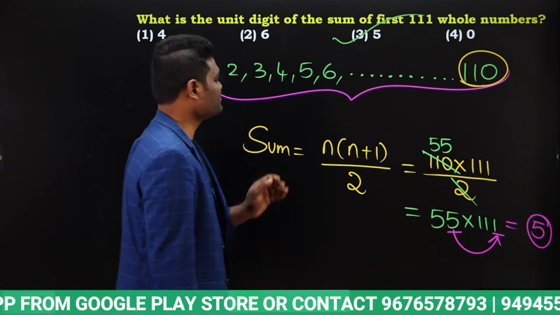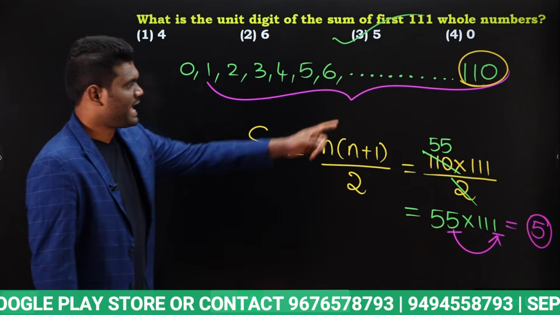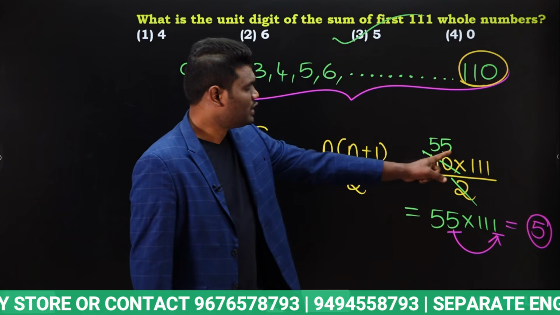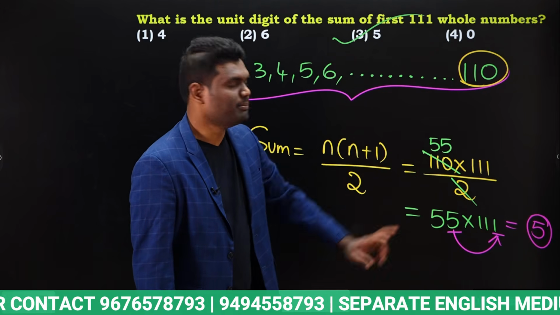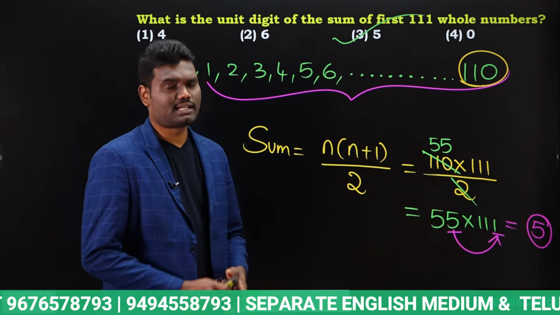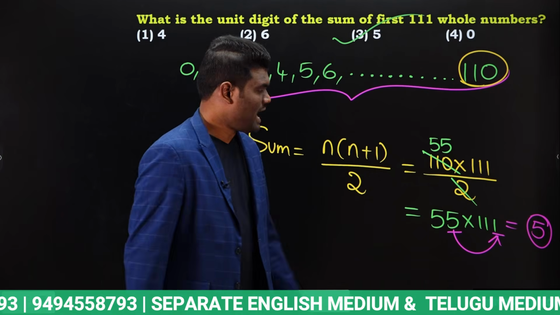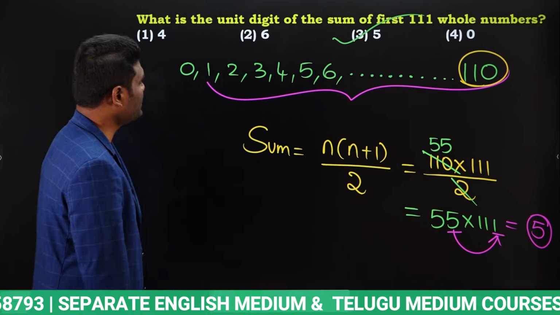Sum of n natural numbers formula is n into n plus 1 by 2. N value is 110. So 110 into 111 divided by 2. So when you simplify this, we are going to get last digit or unit digit. How much means 5. Is that clear?